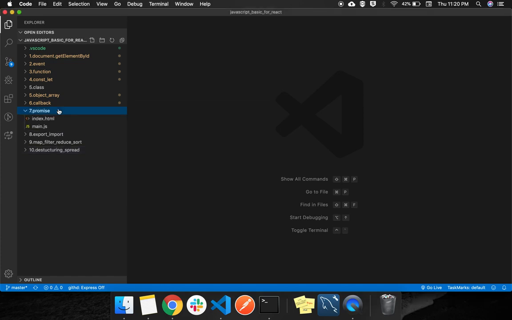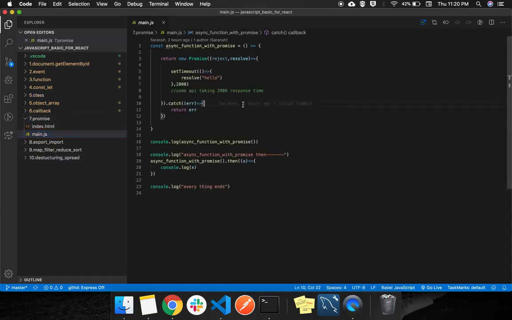Now we will learn about promises. If you are finding callbacks a little bit difficult, you can use promises as an alternative. So let's suppose we have an API or some async code which will take some time. How do we handle that?